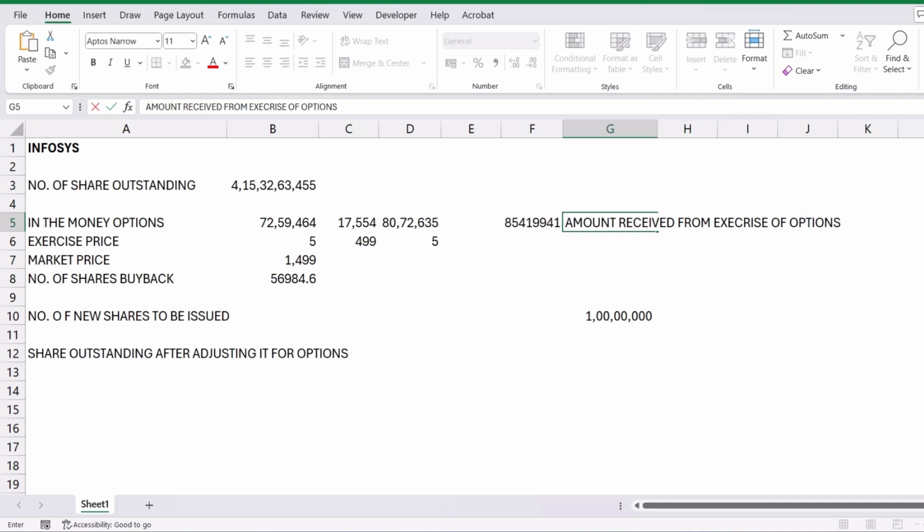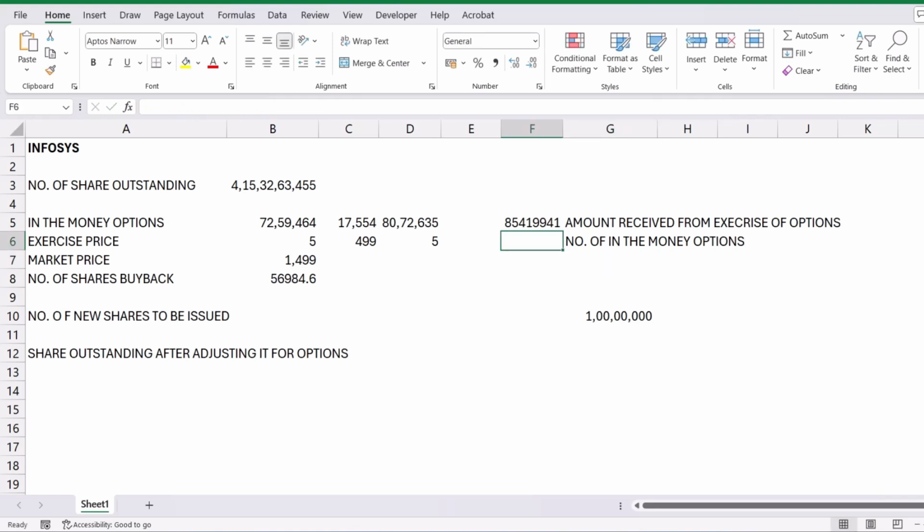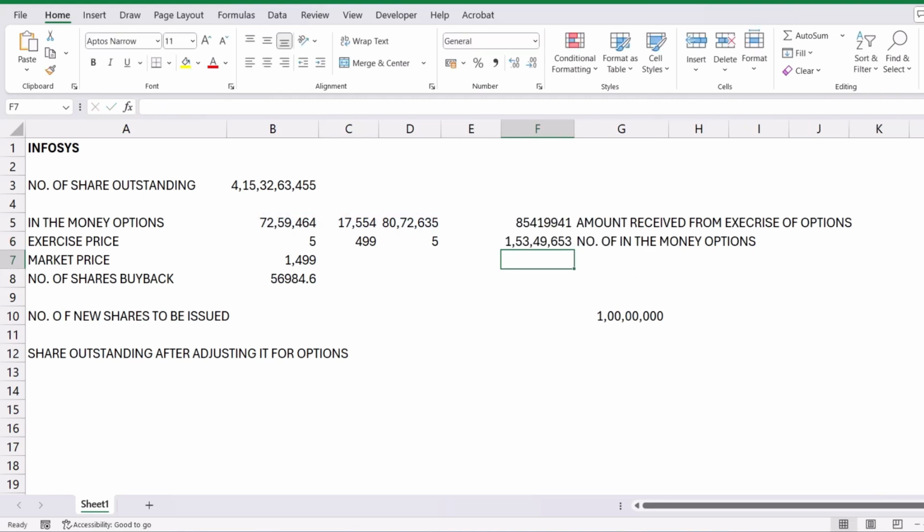And these are the number of in the money options, just taking the total of this amount. So it is the sum of these. These are the number of shares, and around 57,000 shares are met by buying back shares from the market, and the rest will be the new issue.